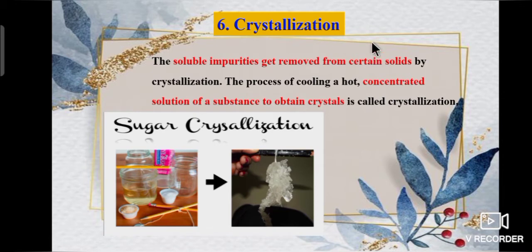Next one, crystallization. What is crystallization? The soluble impurities get removed from certain solids by crystallization. The process of cooling a hot, concentrated solution of a substance to obtain crystals is called crystallization. For example, we will get sugar by the crystallization process.